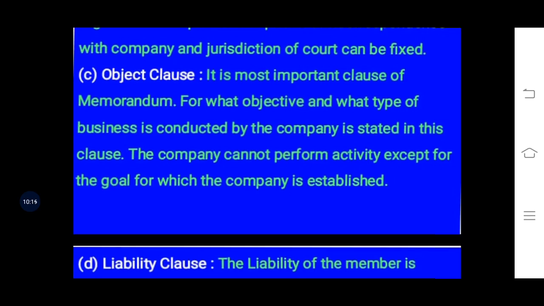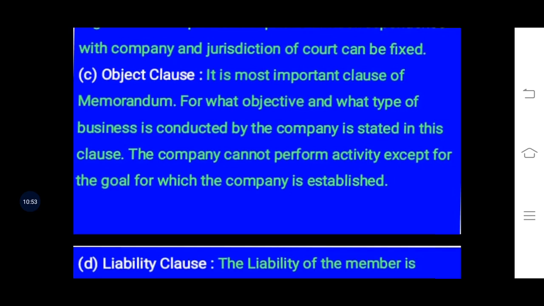Because this memorandum of association is the basic fundamental document of the company, it is assumed that every stakeholder or every person who takes interest in the company, or everyone who is related with the company or who is going to deal with the company or have any contract with the company, is well aware of the memorandum of association of the company.